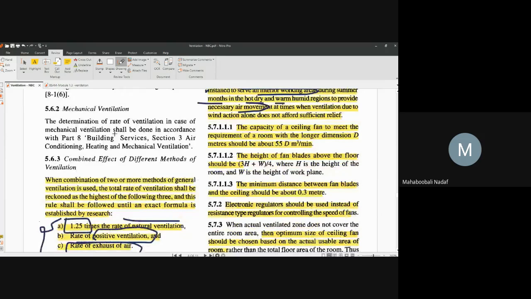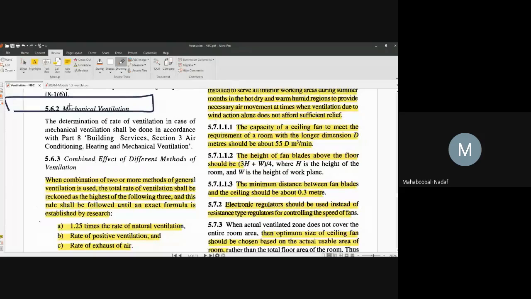Now here you can see. Suppose you are fixing a ceiling fan here, like this ceiling fan. Are you understanding what I'm drawing there? Something I'm drawing. This is a slab. Here you are fixing the ceiling fan like this. Like this, it is rotating. Are you able to visualize? Yes, sir. Ravina madam? Yes, sir.